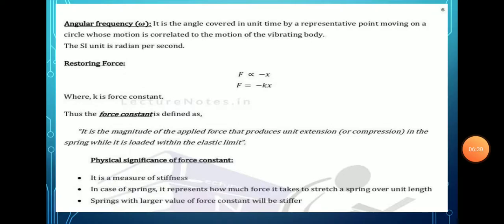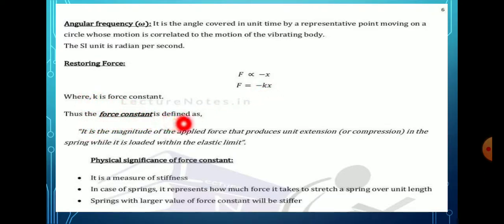If a body is acted upon by a force whose magnitude is directly proportional to its displacement and whose direction is opposite to the displacement of the body, here the magnitude of the force is proportional to the displacement of the body with respect to the equilibrium position, and it is directed opposite to it. That is known as the restoring force. Here the proportionality constant is given as K. F is equal to minus Kx, where K is the force constant.